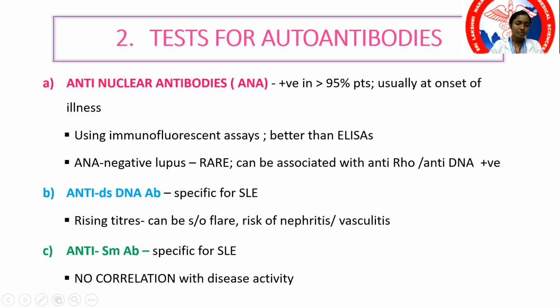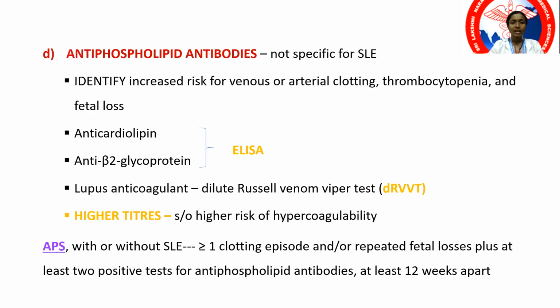Anti-dsDNA antibody and anti-Smith antibodies are highly sensitive, highly specific for SLE. Anti-dsDNA antibody, in addition, serves the purpose of assessing the severity of the illness. Higher titers mean a higher risk of flare and a higher risk of underlying nephritis or vasculitis. Antiphospholipid antibodies, as we already discussed, are not specific for SLE, but are associated with a hypercoagulable state. Especially women who are pregnant and people with antiphospholipid syndrome have a high risk of fetal loss.